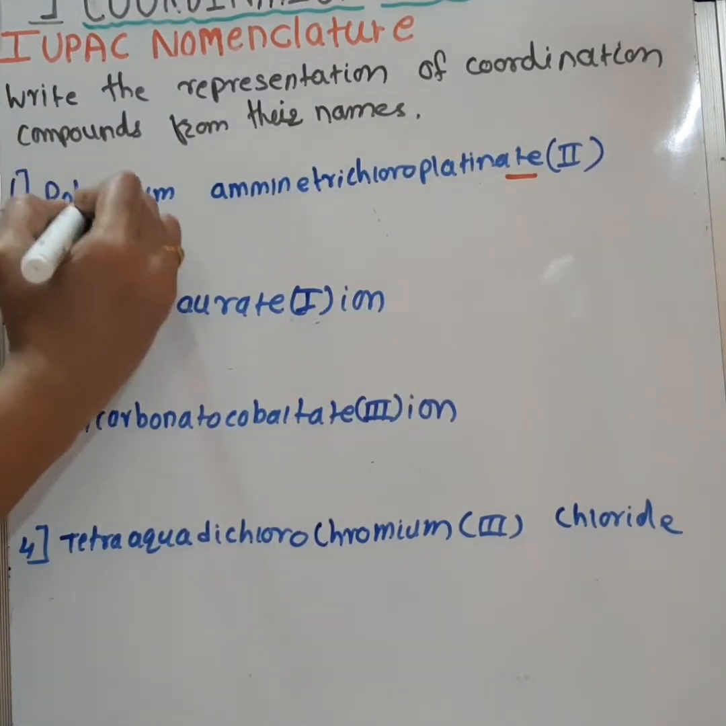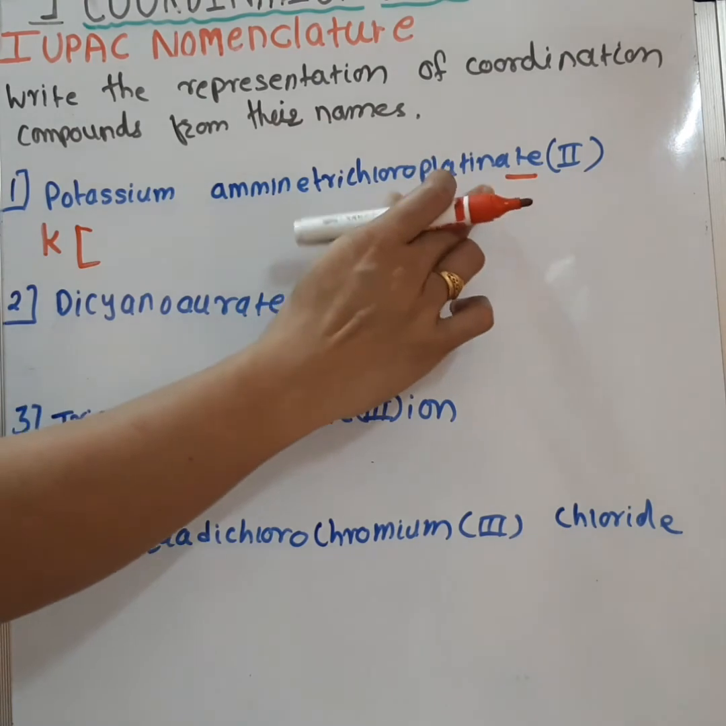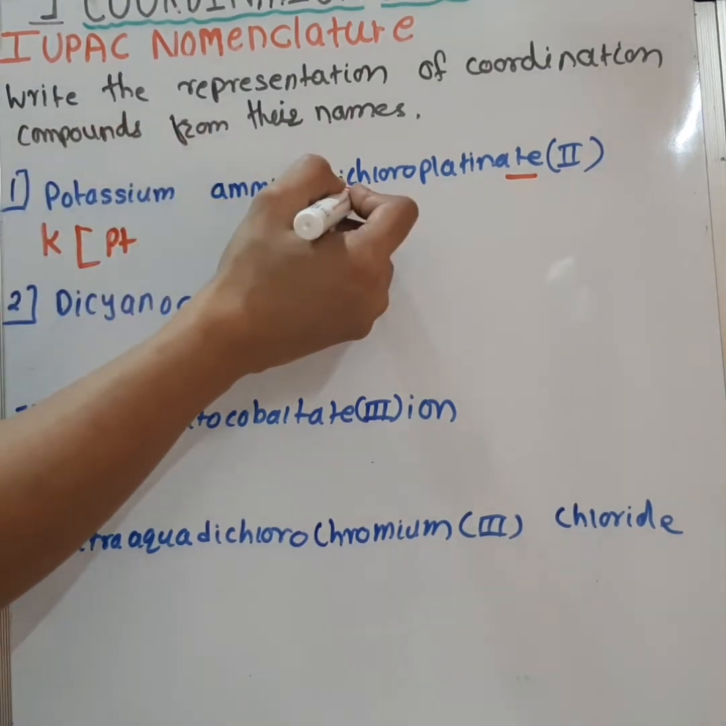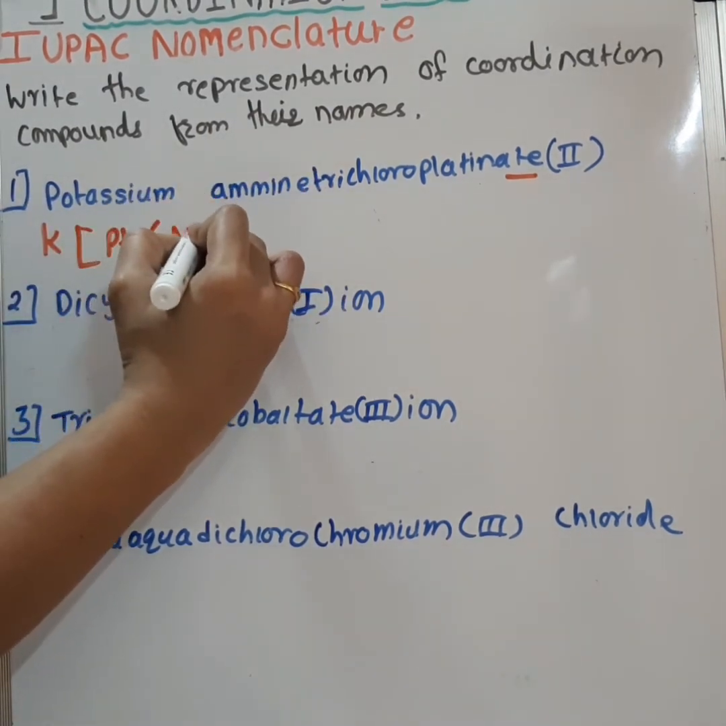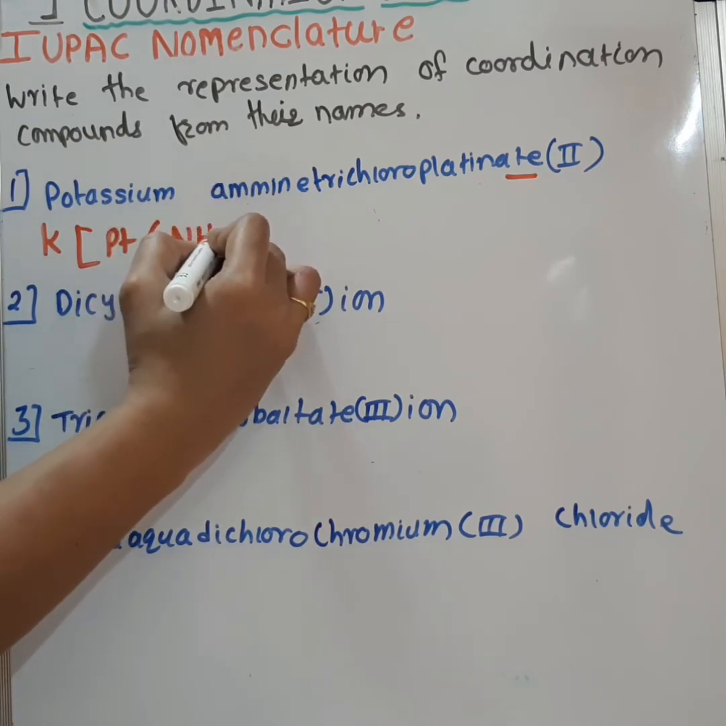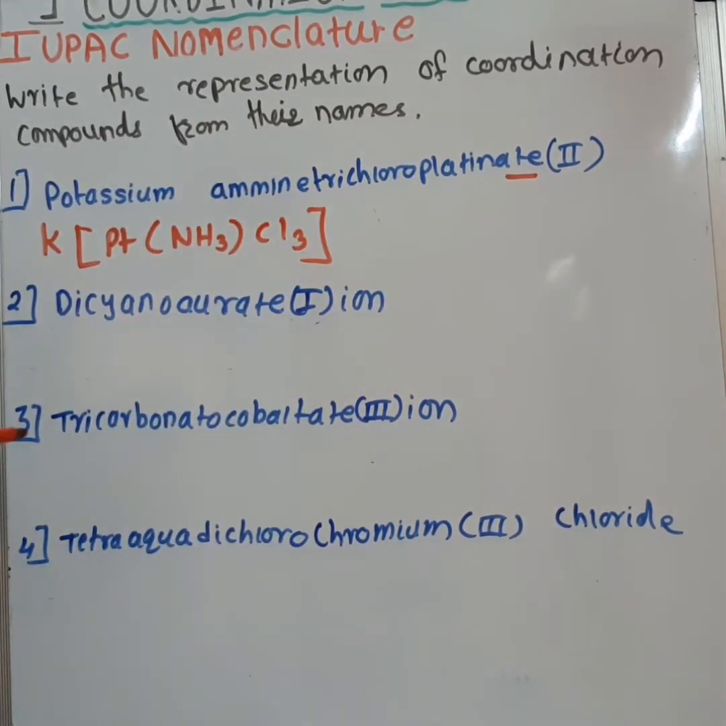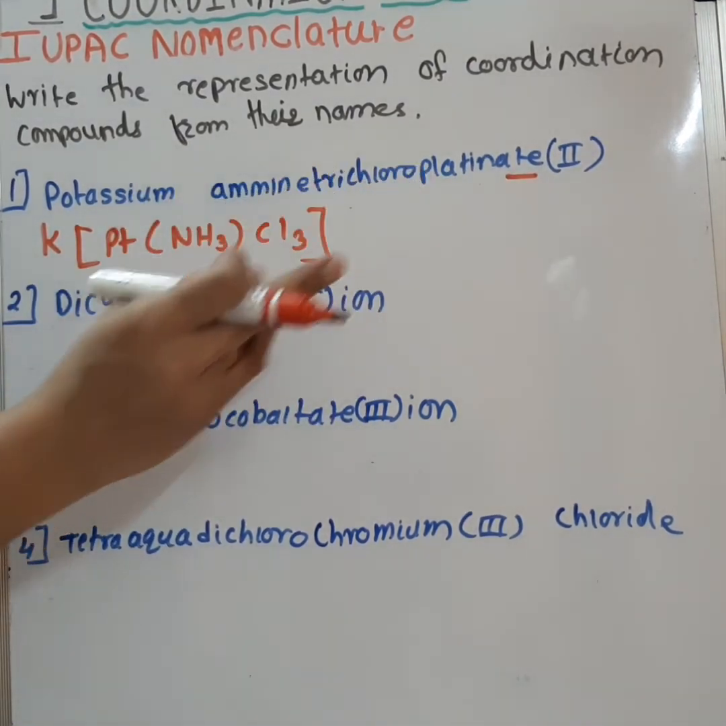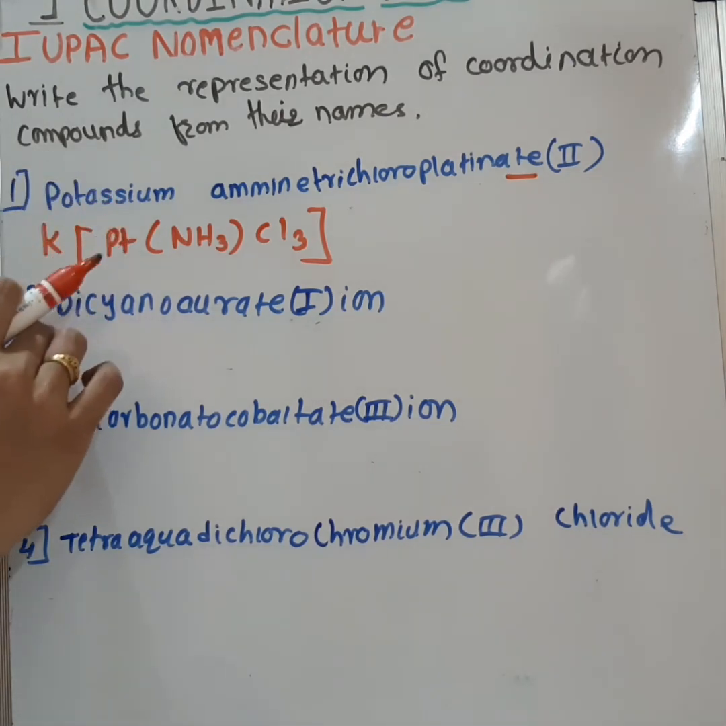So first write potassium, that is K, then square bracket, then the metal Pt, its oxidation state should be second, then it is amine trichloro. So for that, amine only one molecule because there is no di, tri, tetra here. Amine, then trichloro, that is Cl3, and close the bracket. So this will be the representation of potassium amine trichloroplatinate second. So now you can calculate the oxidation state of platinum and check your answer.